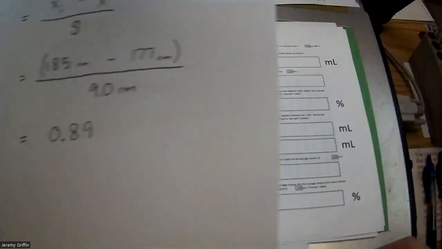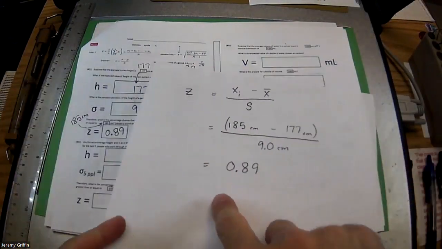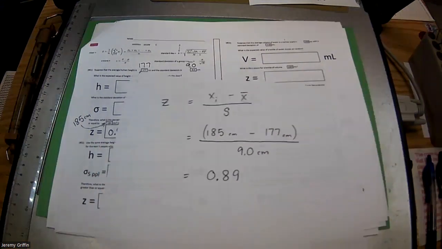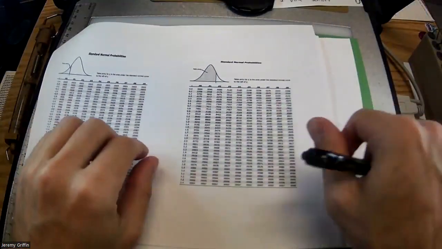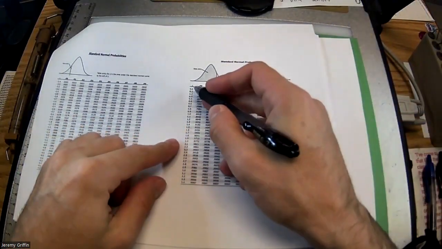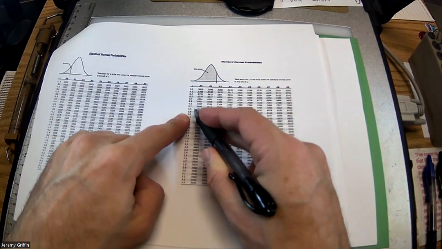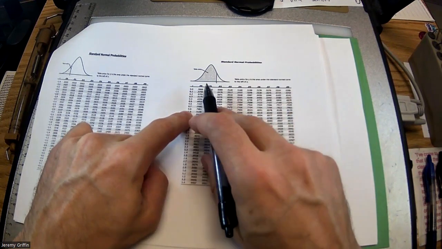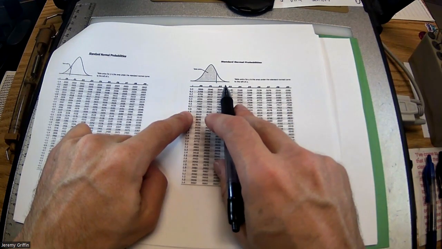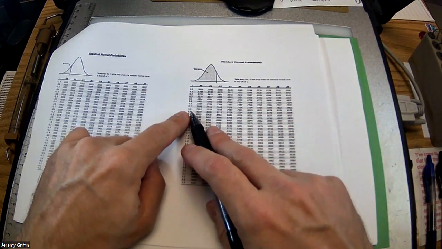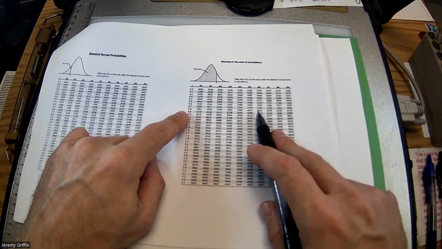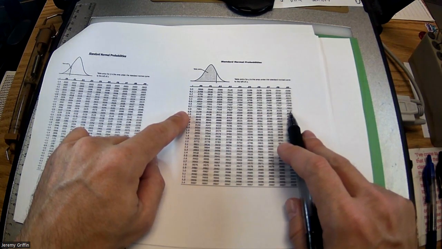All right, so how about this probability? You guys ready to use that z table? So you have your z-score. Mine's 0.89. Actually, I think everybody's z-score came out positive for this one. Since mine's 0.89, scroll down to here's z, here's 0.8, and then I can go across the table: 0.80, 0.81, 0.82, 0.83. Since mine's 0.89, I need to scroll all the way to the right to 0.89.